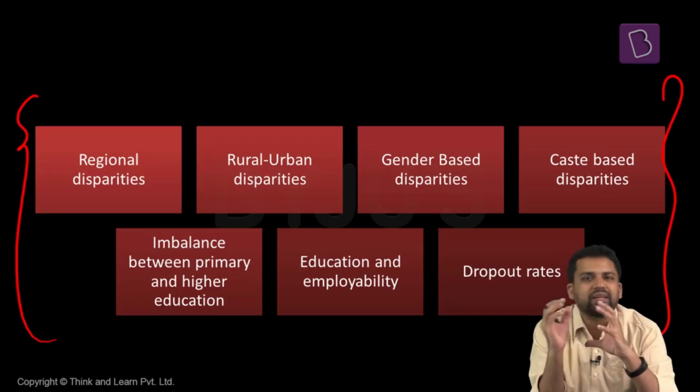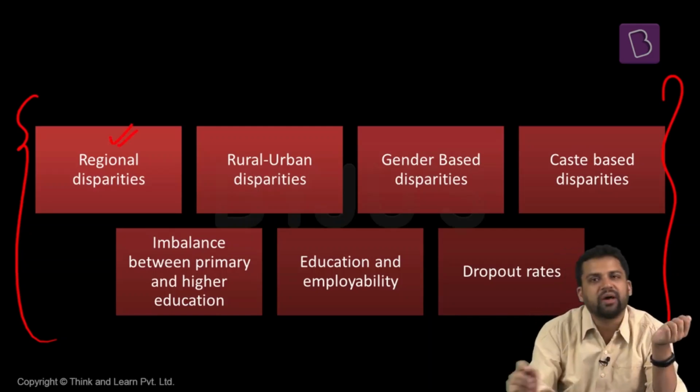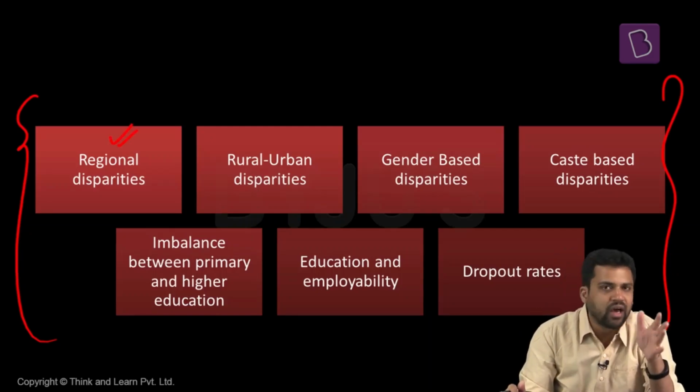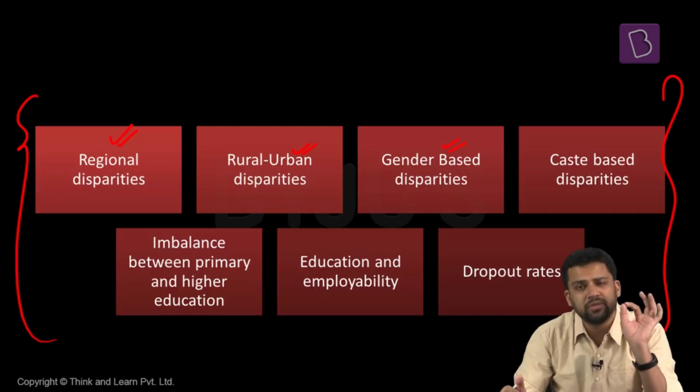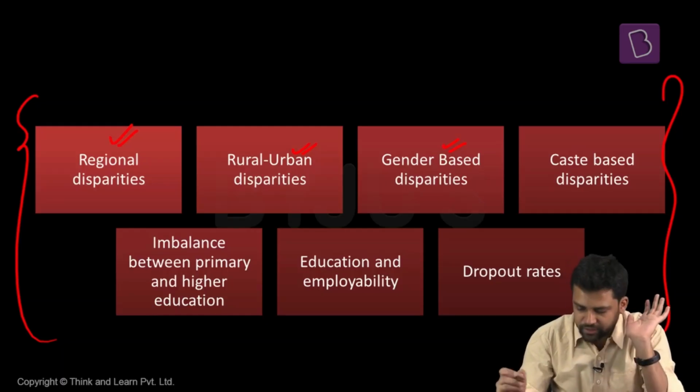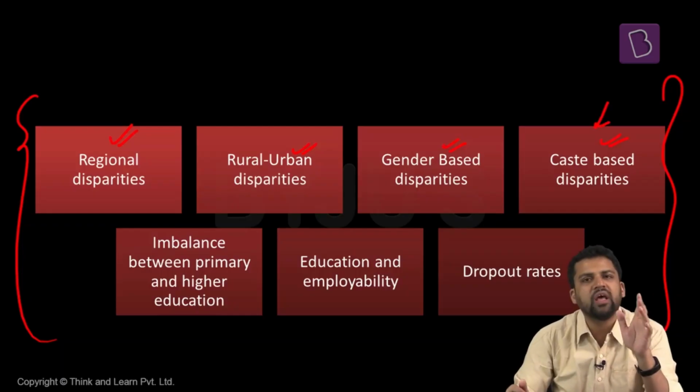On the screen, you can see some of the factors along which there exist disparities when it comes to education. There are regional disparities. In some states the literacy rates are good, and in some states they are not that good. Rural, urban: in rural areas, the literacy rate is generally less as compared to urban areas. Gender-based disparity: the literacy rate among males is higher than among females. Caste-based disparities are there, and not only caste-based, religion-based disparities are also there.